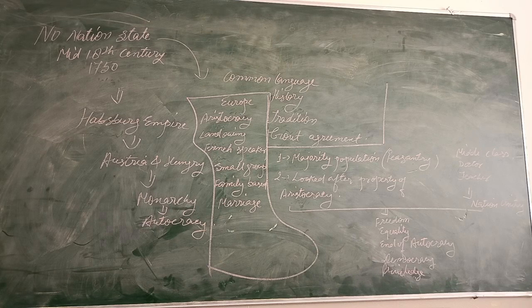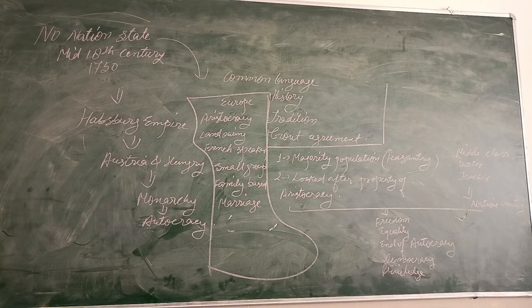No nation state means in the mid 18th century there was no nation state. Now, what is the meaning of nation state? We need to understand that first of all. Nation state means, like we have the example of the Habsburg Empire here. I have written there, the Habsburg Empire consisted of two states or two countries, Austria and Hungary, and there was monarchy, aristocracy, autocracy. And this state was run by the same kind of government as the French government, the Louis XVI and all that you would have heard about.